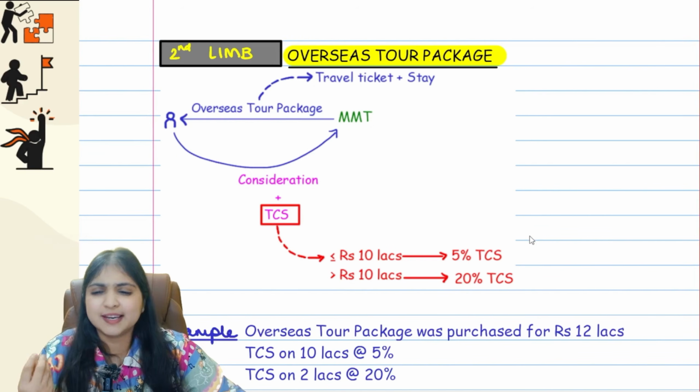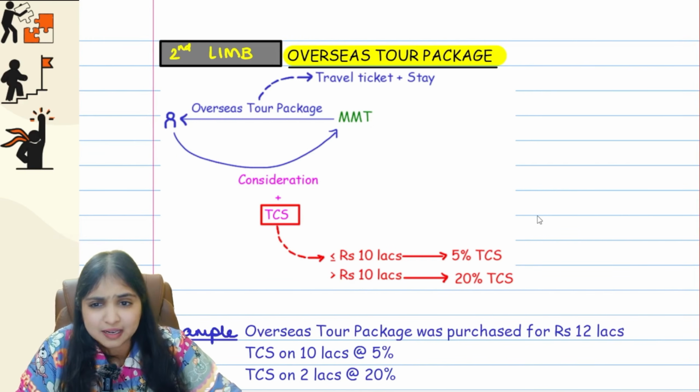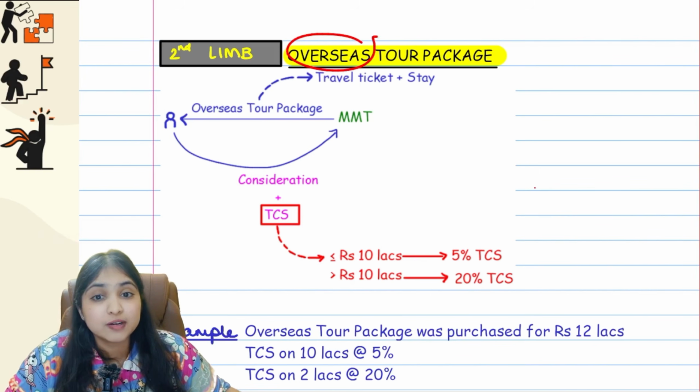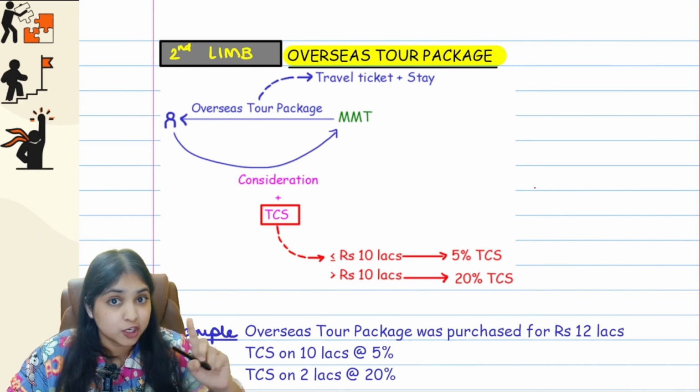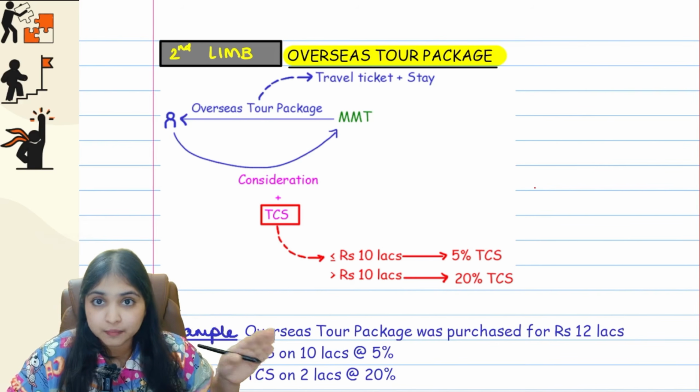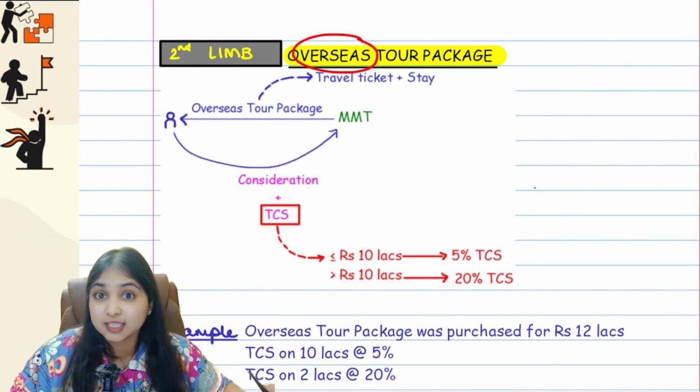Now coming to the second limb. The second limb is very simple guys. It's like one baby transaction only. Here we're talking about an overseas tour package. First of all, it is overseas. I'm not going to Shimla. I'm going to Switzerland. So it is overseas. It is foreign.